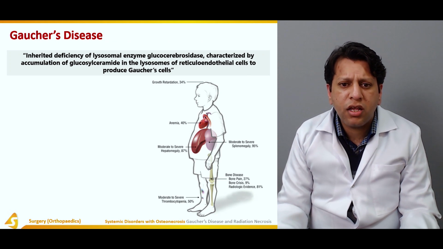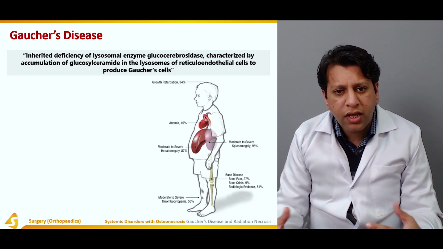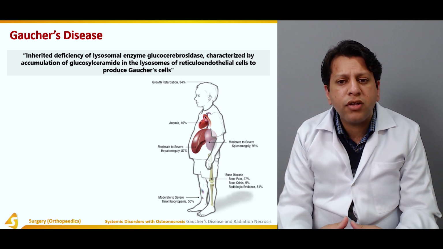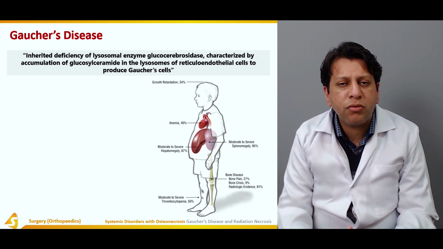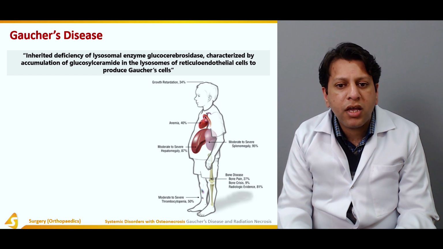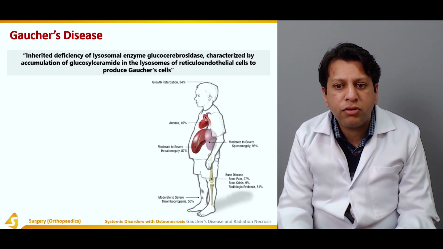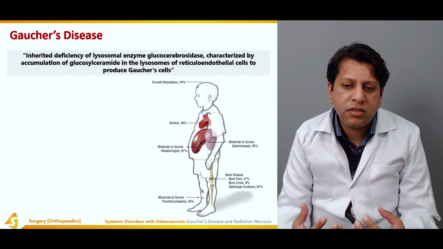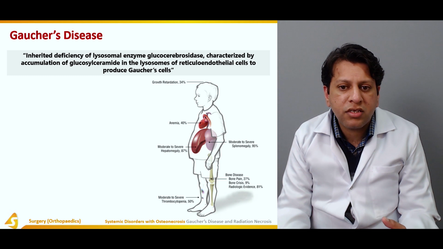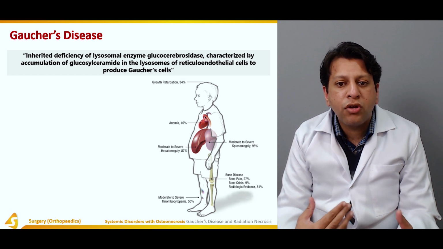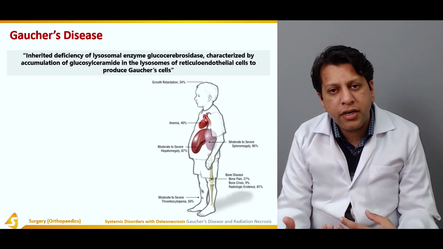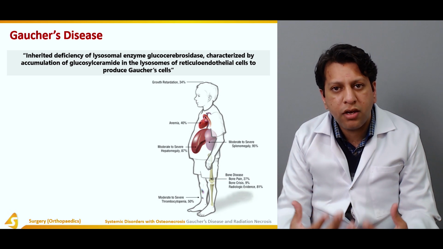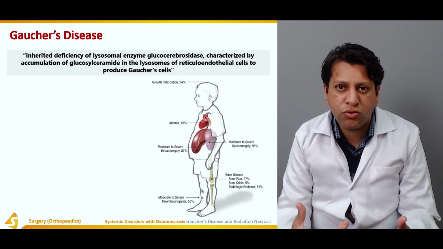It's actually a lysosomal disorder, with an inherited deficiency of the lysosomal enzyme called glucocerebrosidase, characterized by accumulation of glucosylceramide in the lysosomes of reticuloendothelial cells, producing Gaucher cells. What actually happens is that this glucocerebrosidase is absent, so glucosylceramide is not degraded and eventually leads to a large accumulation of it inside the lysosomes.